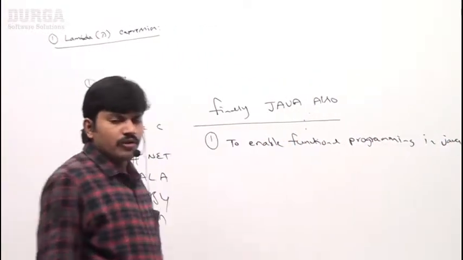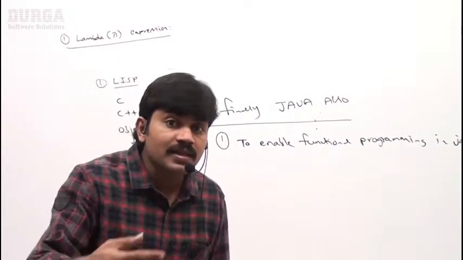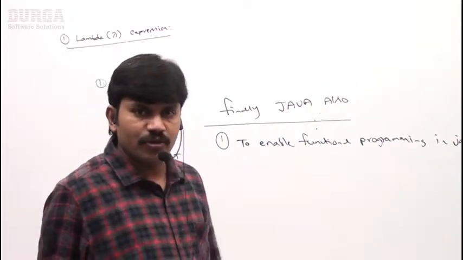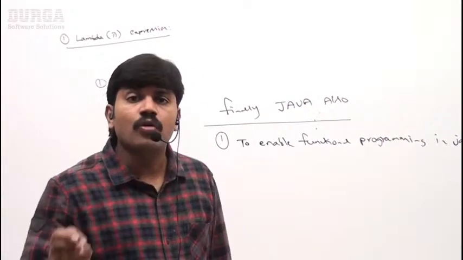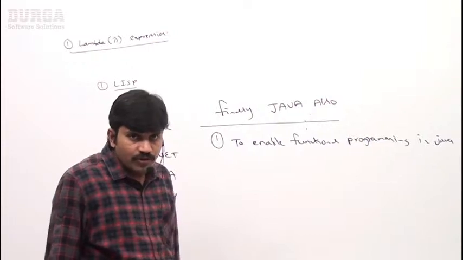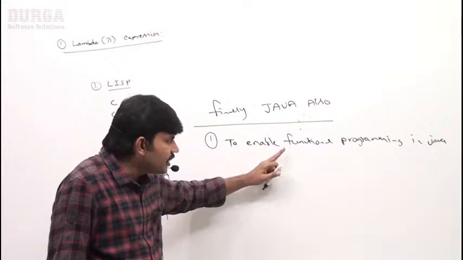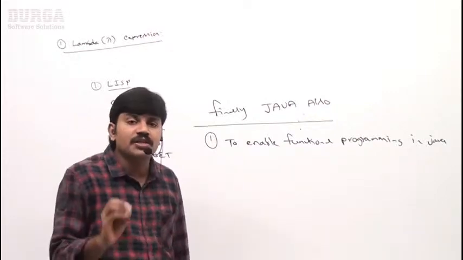Happily, you can use a procedure directly, as a variable. You can send a procedure as the argument. You can send behavior as the argument. How are these things possible? Just with lambda expressions, right? So the main objective of lambda expression is to enable functional programming in Java.